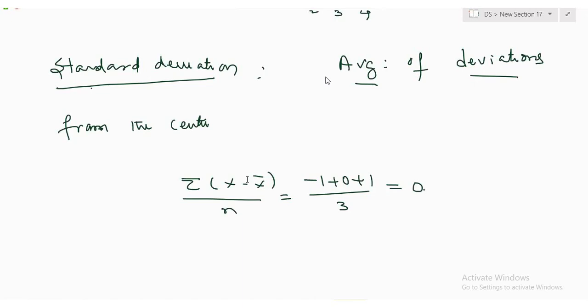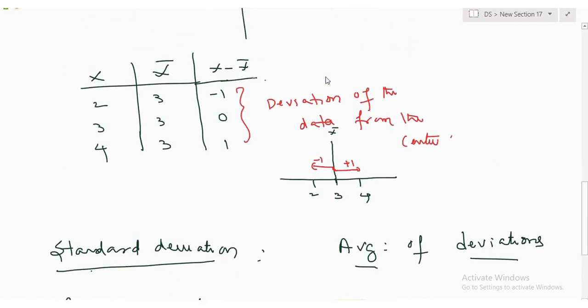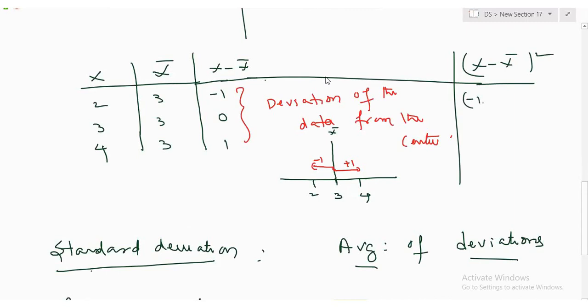So what did statistics do? Instead of that, square it. Square it. I'm writing here. Means what? Minus 1 squared, 0 squared, 1 squared, right? This is 1, this is 0, 1. Now, when I'm squaring it, automatically everything becomes positive, so I'm avoiding the result always becoming 0. Makes sense or not? Friends, all with me.